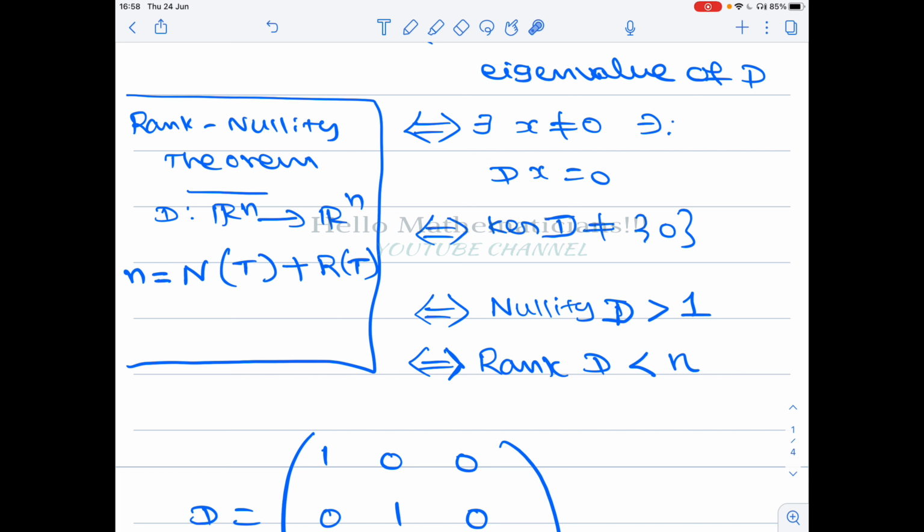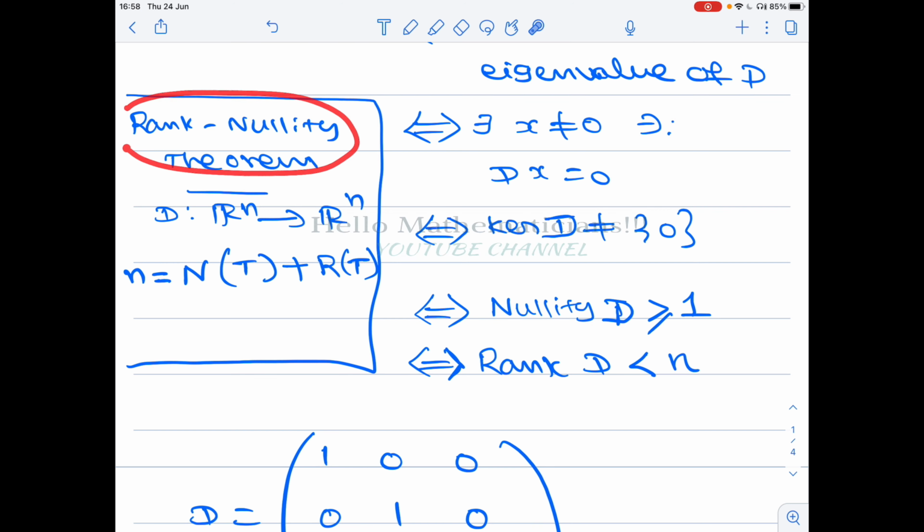Now the dimension of the kernel is what we call the nullity of the linear transformation D. Since the kernel of D is not equal to singleton 0, the dimension of the kernel cannot be 0. It has to be at least 1. So we get nullity of D at least 1.